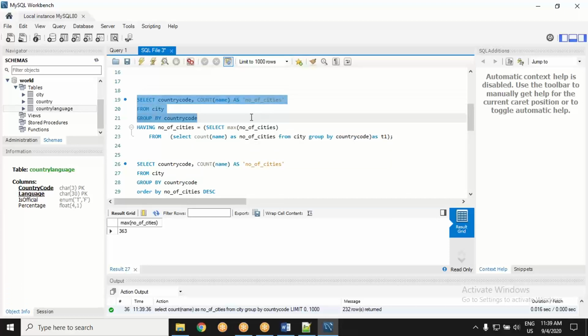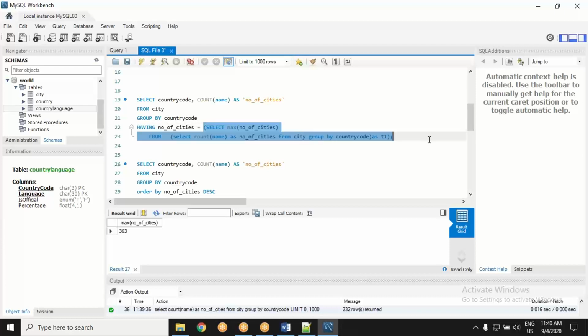Let's group it by, and the condition should be having number of cities equal to how much? The same max number of cities, 363. They don't want to put it like 363. And now fetch that country code and the count of number of cities.